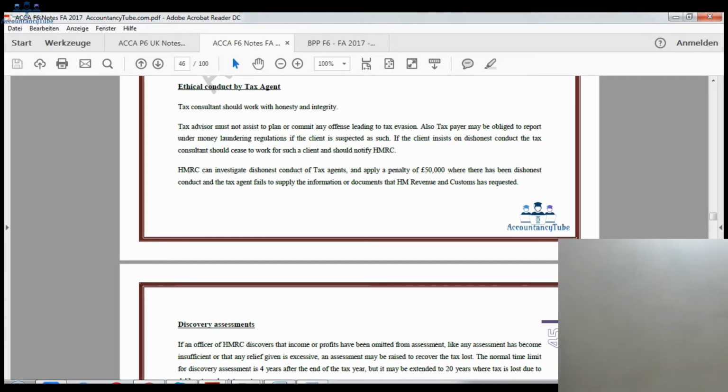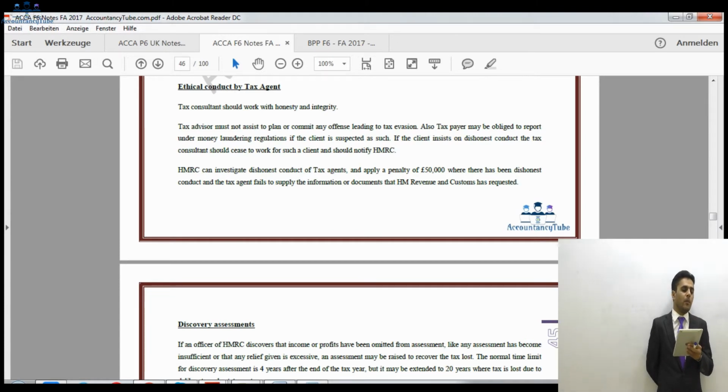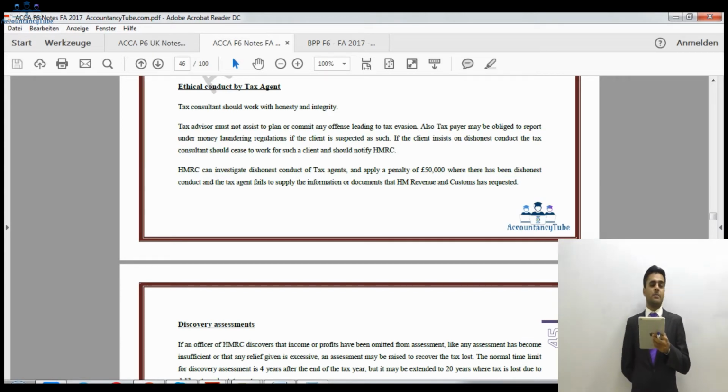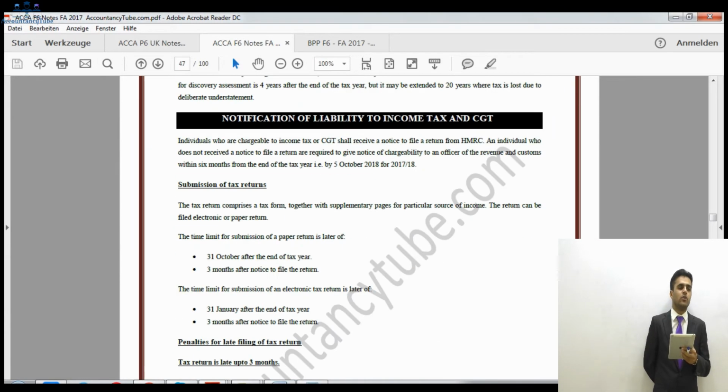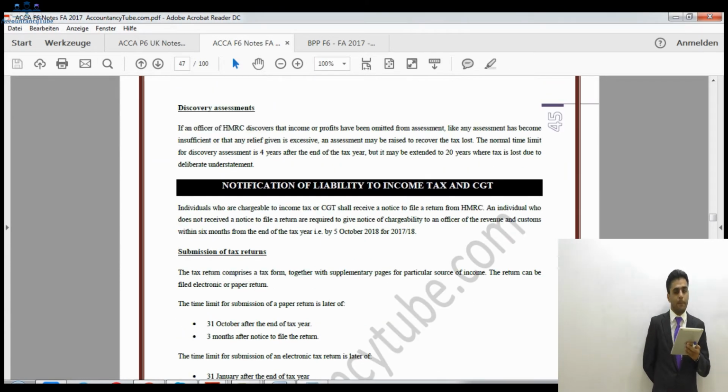Notification of liability to income tax and capital gains tax. Individuals who are chargeable to income tax and CGT will receive a notice to file a return from HM Revenue and Customs. Normally, if you're a chargeable person for income tax purposes or capital gains tax purposes, HM Revenue and Customs will write to you. They will give you notice. So they issue you a notice which you will receive by post. Now, in that, it will ask you to submit the tax return.